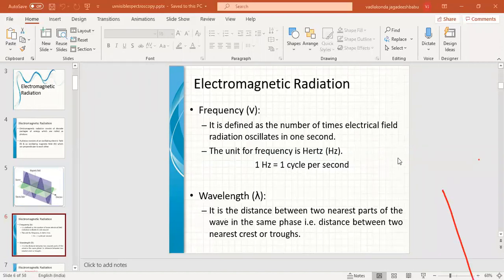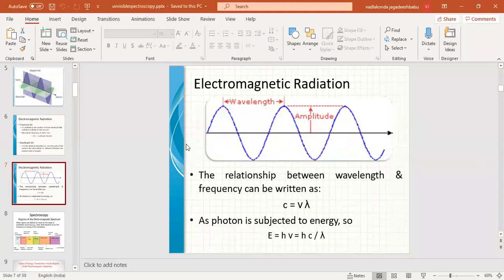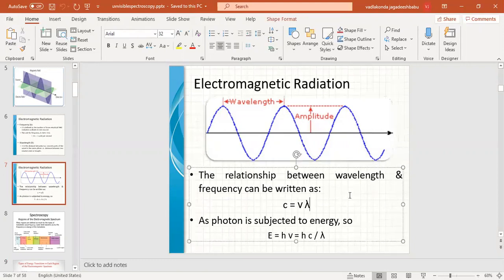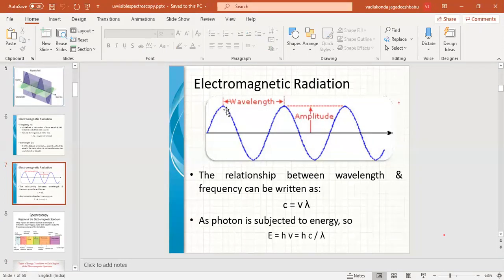And wavelength: if you observe the diagram, you will come to know what is meant by wavelength. These are electromagnetic radiation waves, and here if you observe, these waves have crests and troughs. So the distance between two consecutive crests or two consecutive troughs is known as the wavelength.